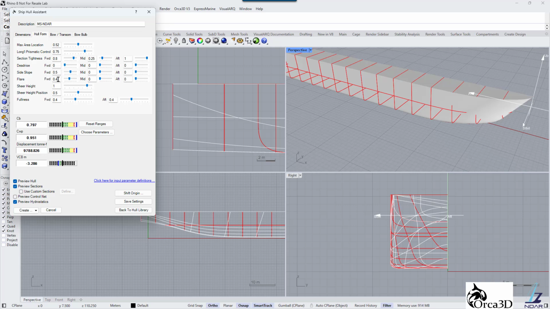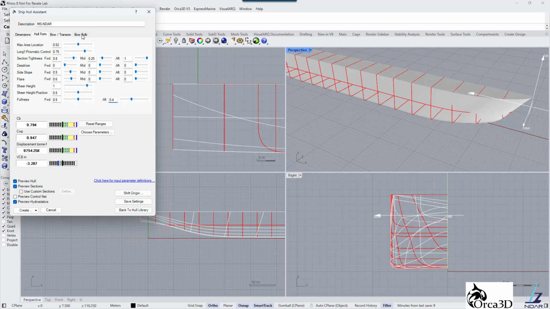We will set foreship flare to 0.6, midship and aftship to 0. We don't plan to have any shear, so shear heights we set to 1, which means a horizontal flat deck. Fullness at the foreship we will set to 0.5 and the aftship to 0.4.